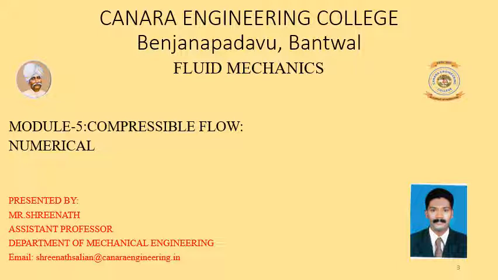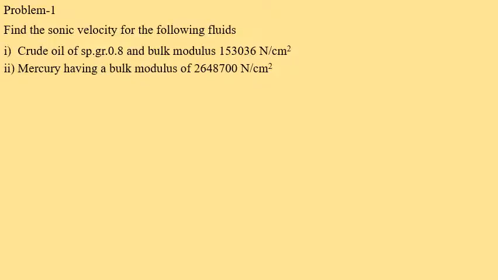So in this lecture, I will explain about the numerical on compressible flow. The first numerical: find the sonic velocity for the following fluids.